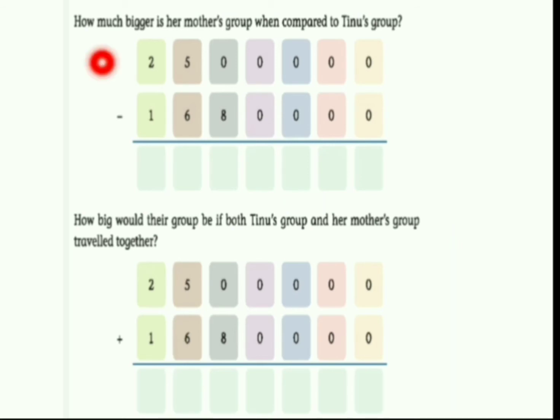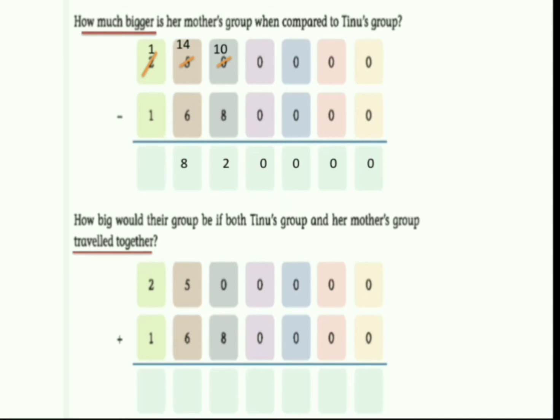So see the next page. How much bigger is her mother's group when compared to Tinu's group? How much bigger is the question, so you have to do the subtraction. You have to subtract 16 lakh 80,000 from 25 lakh. If you are subtracting, you will be getting the answer like this. We have to borrow and do the subtraction. So the answer is 8 lakh 20,000.